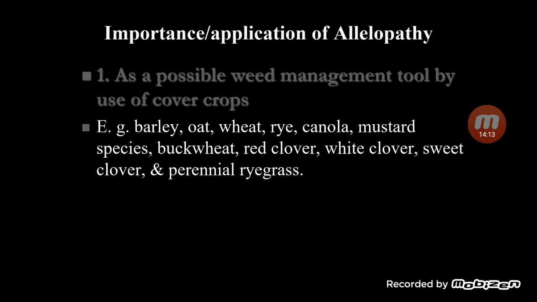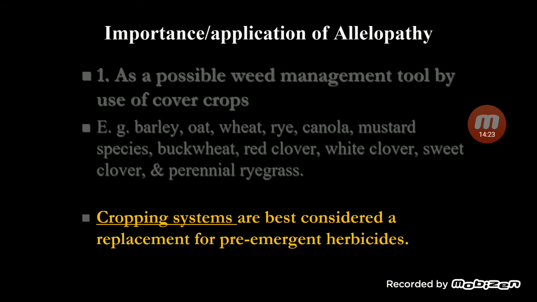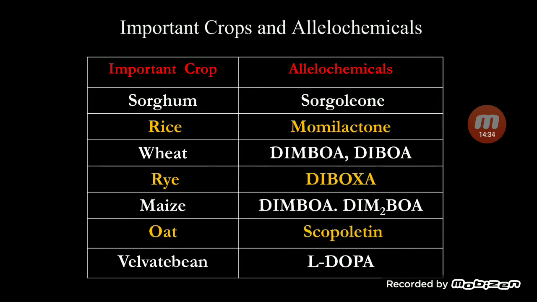Most of these are tried in western countries, along with red clover, white clover, sweet clover, perennial ryegrass, and they are achieving weed control by using these cover crops. Cropping systems are best considered a replacement for pre-emergent herbicides. So, if your crops have the ability to control the weeds, then they are a replacement for pre-emergent herbicides. What are some important crops and chemicals?